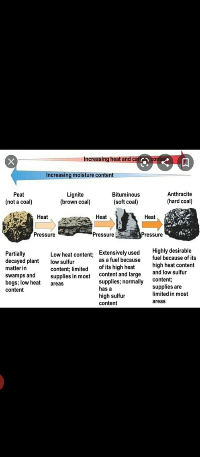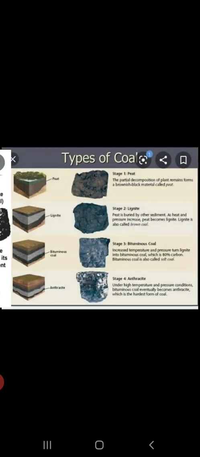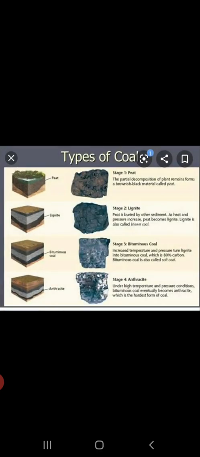The fourth variety of coal is anthracite. This is formed when bituminous coal remains in the earth for a long time and is under extreme pressure. Anthracite is also called as hard coal because in comparison with the rest of the three varieties, anthracite is harder than the rest of the coals and contains over 90% of carbon. Anthracite burns with very little smoke and for a longer time than the bituminous coal.